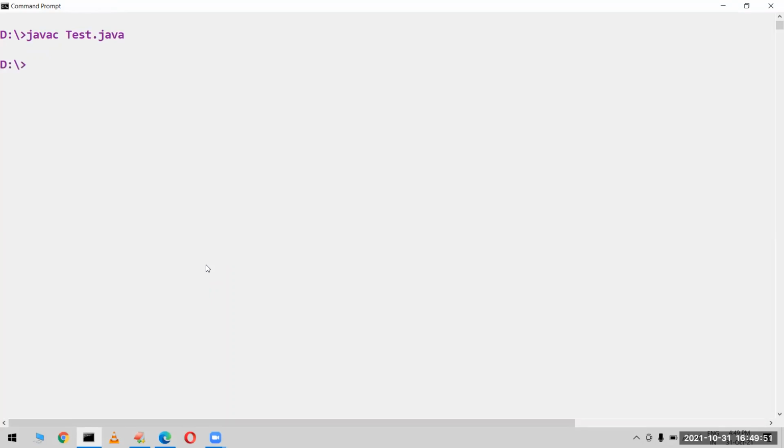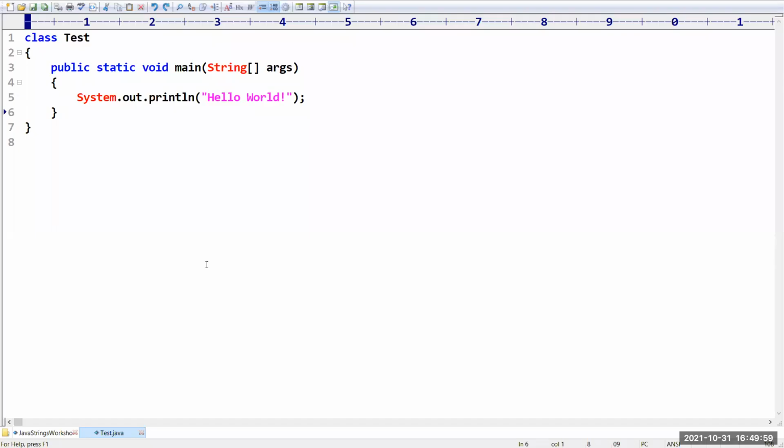Yes, the program compiled, and if I execute the program, what answer we are going to get? A hello world, which is already there, right? So this is nothing but how you can write the program. Now my requirement is I want to find the length of the string, right? Sir, I am taking ABC.length, which is going to return the number of characters present in this ABC.